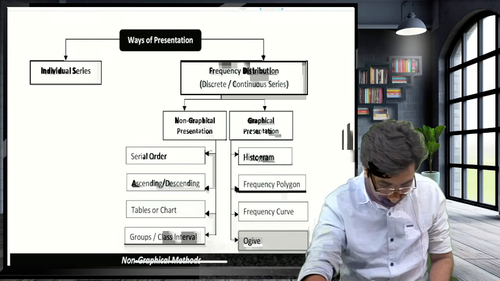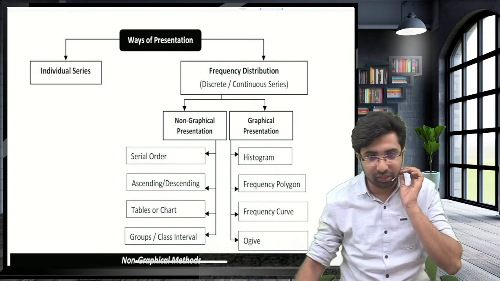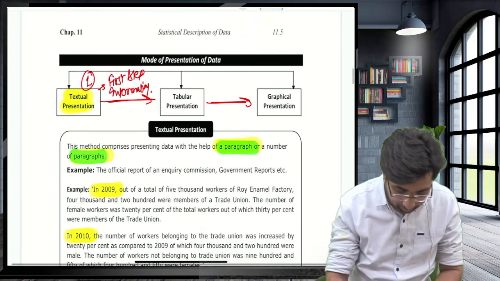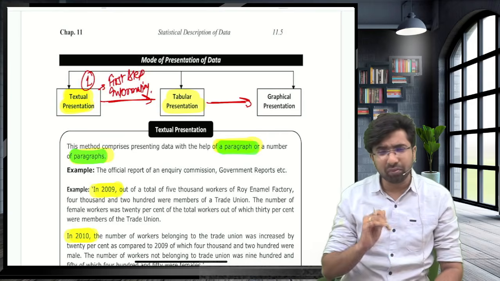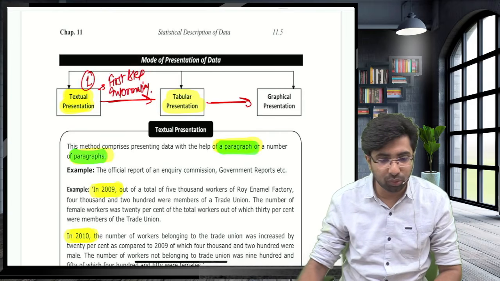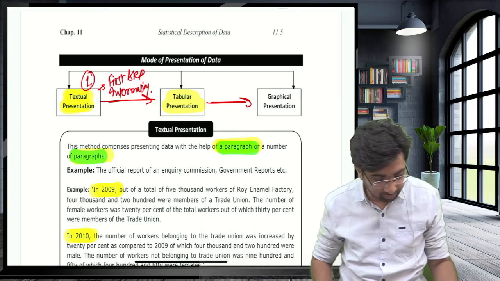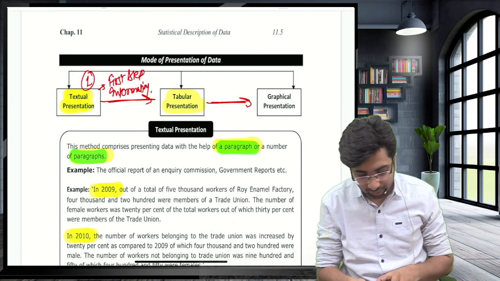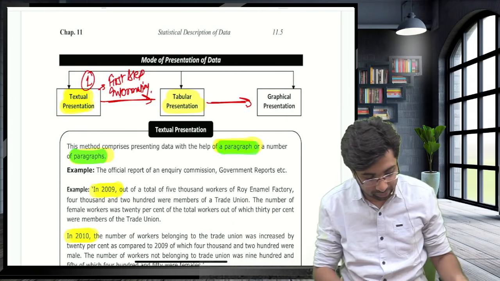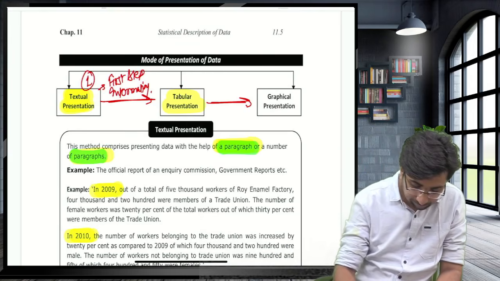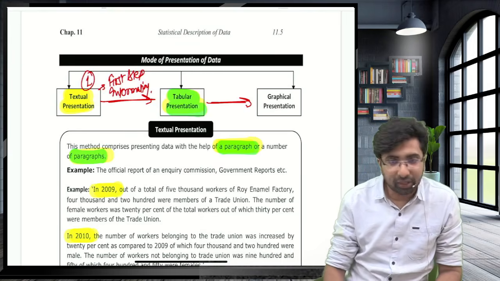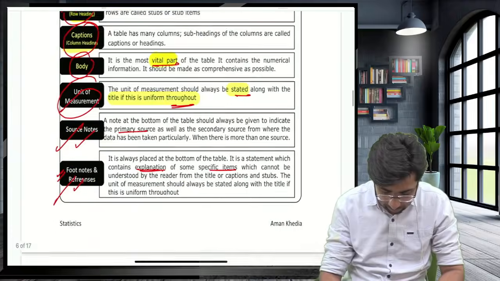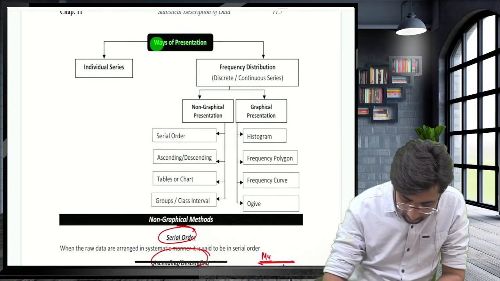Guys, let's move forward with the ways of presentation. In the last class we completed the method of textual presentation. Now we are moving towards tabular presentation. Guys, are you all here? Shall we start? Everyone, please reply fast. Now, in the next 45 minutes, we will pack up this chapter. In tabular presentation, we write the data in the form of a table, and we have completed the essential elements of the table. Now I am writing how many ways there are.